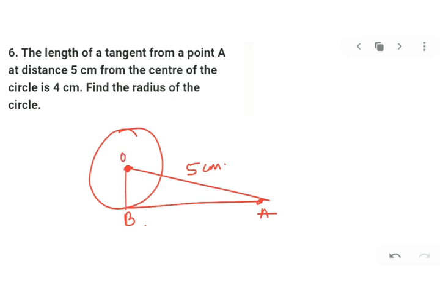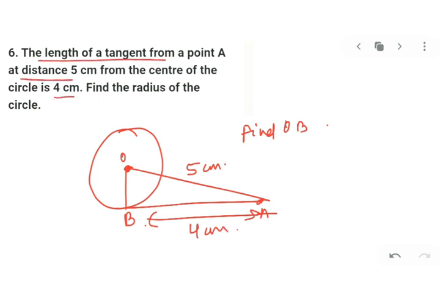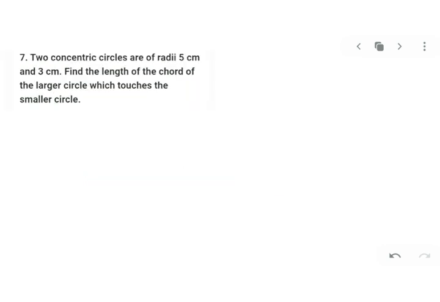You have to find OB. And you have been given the length of the tangent AB as 4 cm and the distance of the center from the external point as 5 cm. And we know it is a right angle triangle. So by Pythagoras theorem, I hope you can do it.